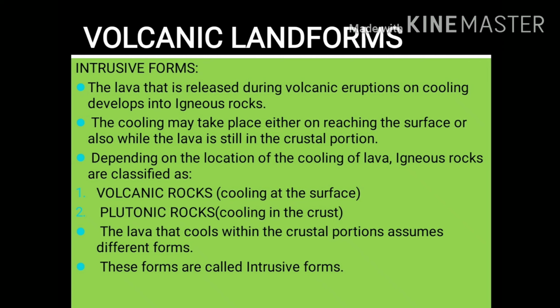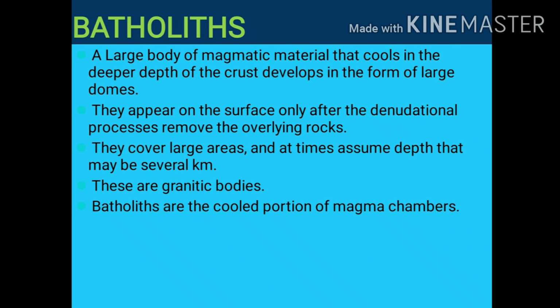So let's discuss what the various intrusive forms are which have been formed due to the cooling of lava in the crustal portion. The first intrusive form is batholiths. A large body of magmatic material that cools in the deeper depth of the crust develops in the form of large domes. Batholiths are domal structures which are formed deep inside the crust due to the cooling of magma.